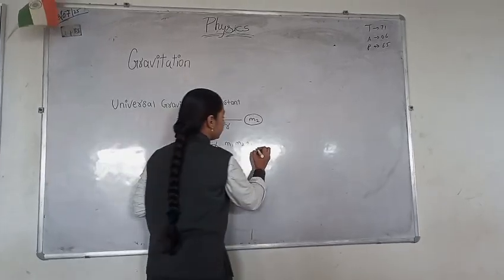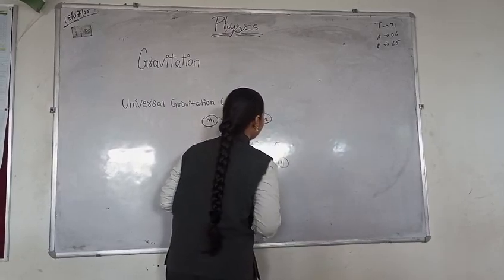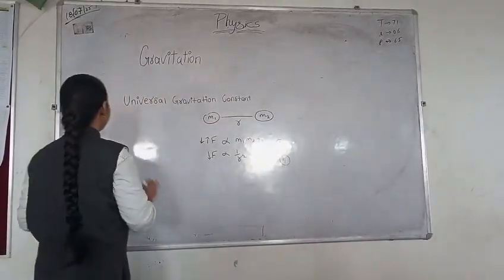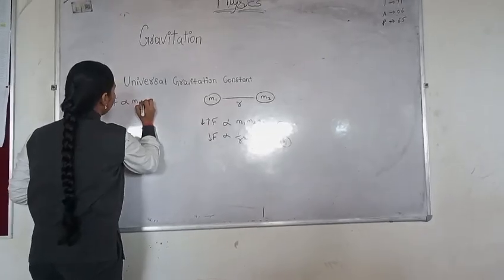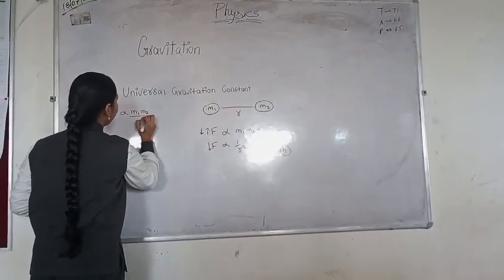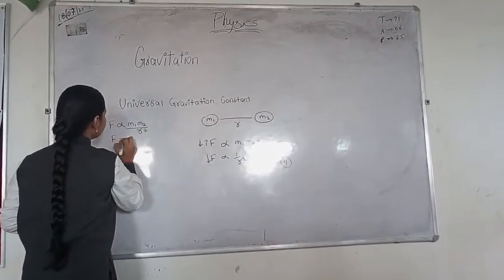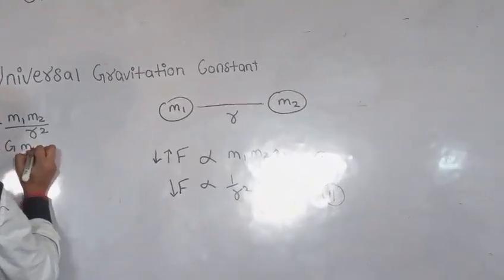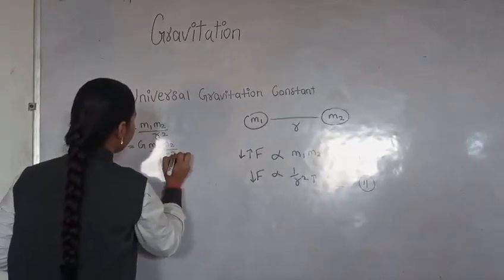Let us consider this equation first and equation second. Now by combining these two equations, we get F is directly proportional to m1 m2 by r square, which is equal to G m1 m2 by r square.